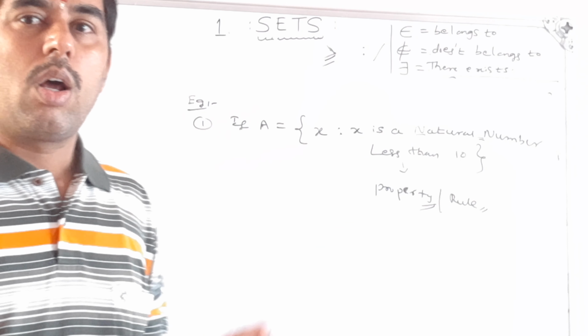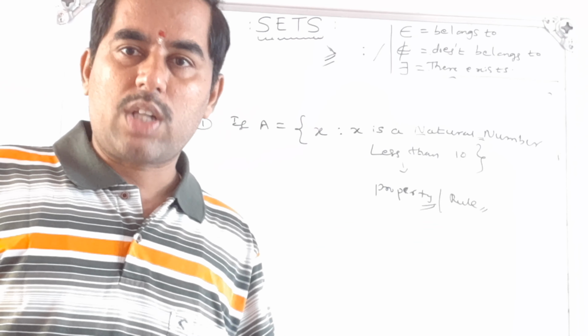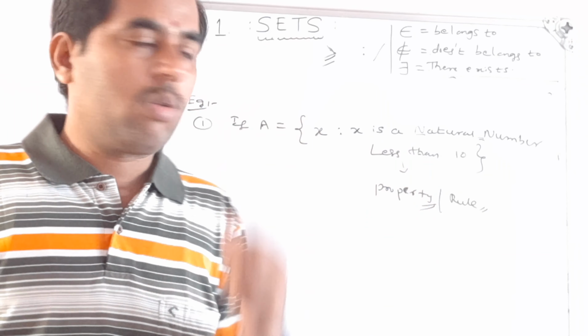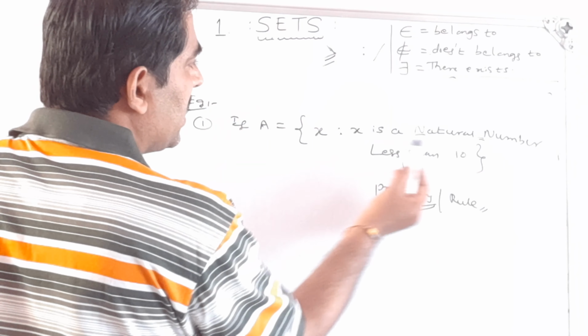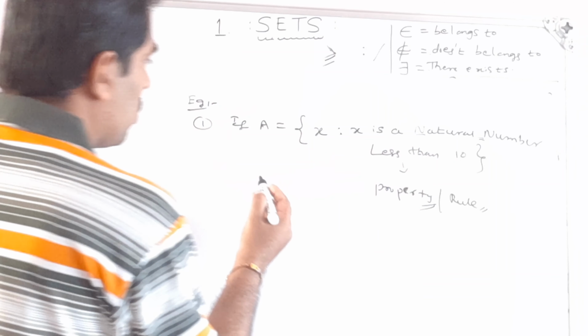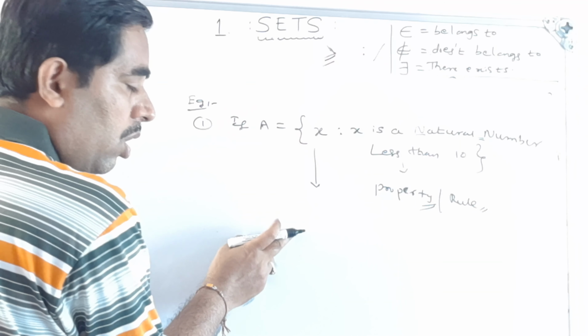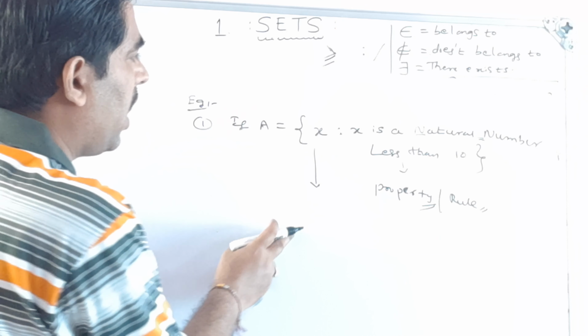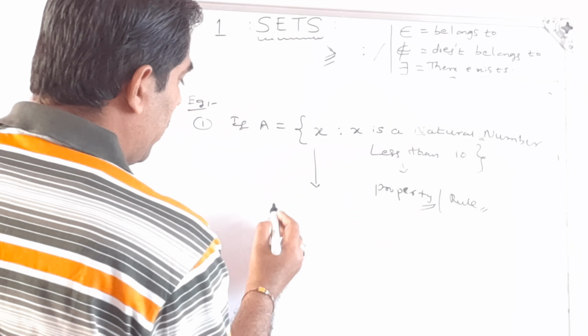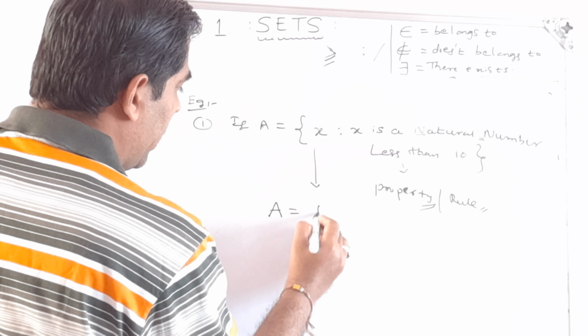So that is called the rule method. Okay, so roster method and rule method. See here, x is a natural number less than 10. So I can convert this to roster form. I will write the same set after reading the property here.